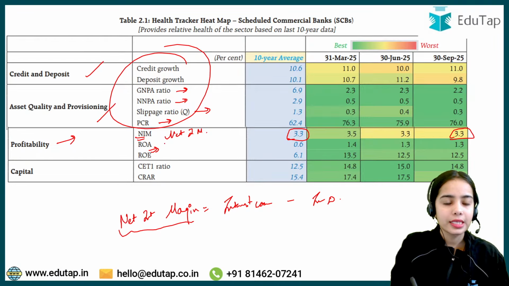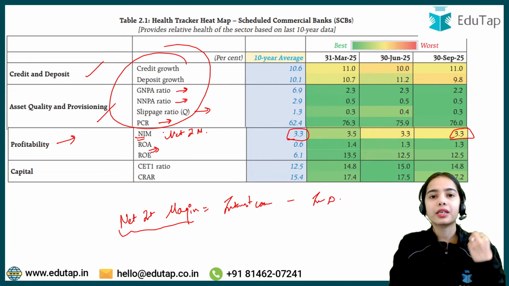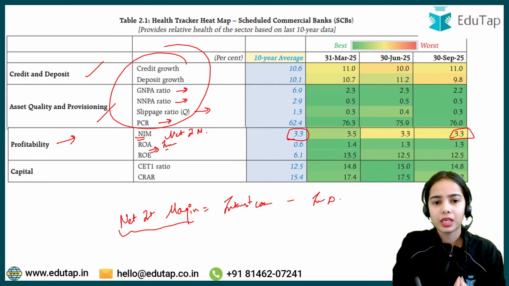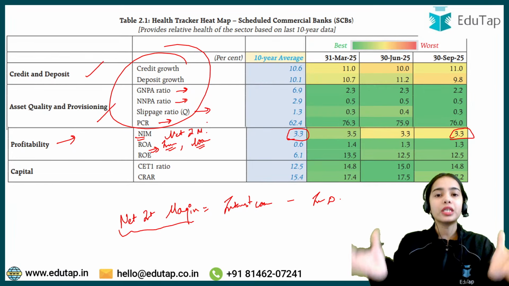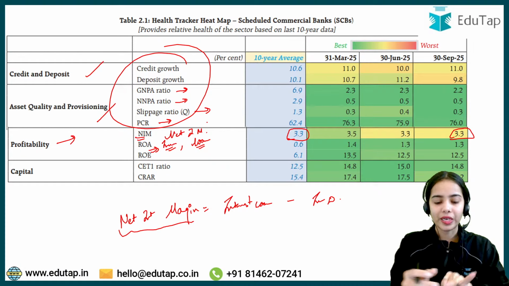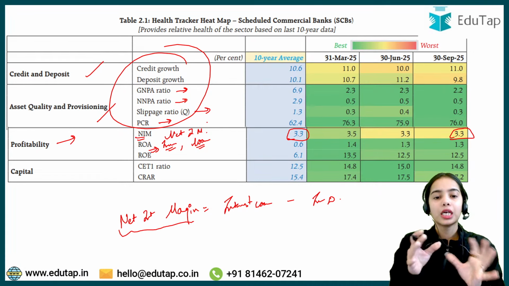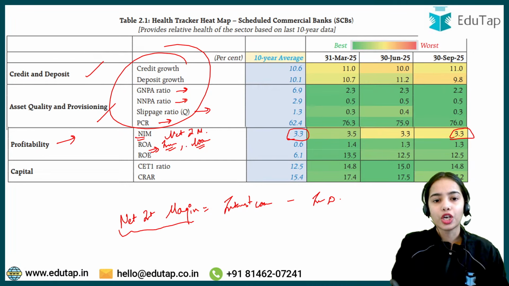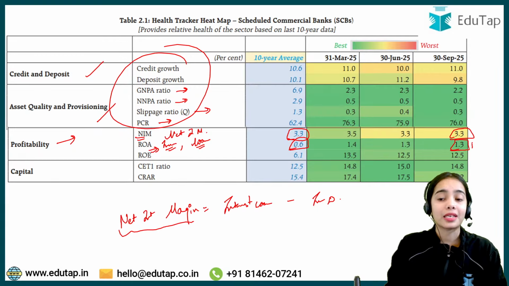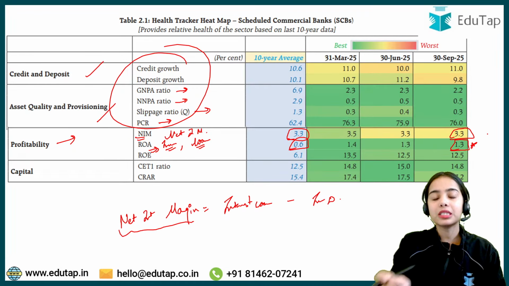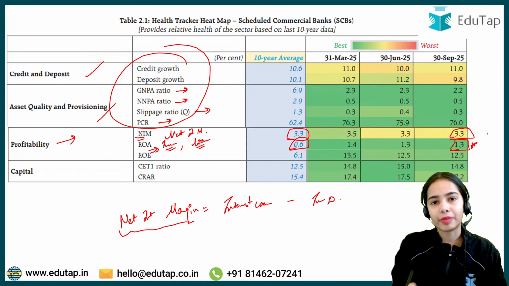The return on assets: the bank is providing the assets. The bank has different investments, different assets in the form of investment. The bank is providing the loan, and the loan is also an asset for the bank. So the bank has different assets: the loans that it provides, the investments that it makes. The bank also buys shares and such. So the return on asset 10-year average was 0.6%, while the current return on asset is 1.3%. That is a very good percentage. That means there are higher returns that the banks are getting.